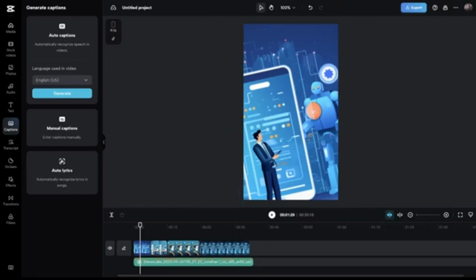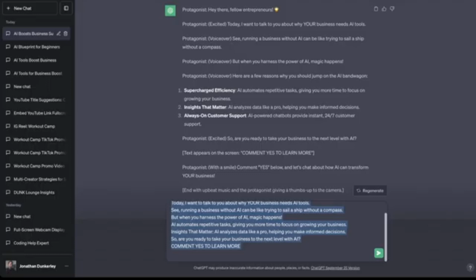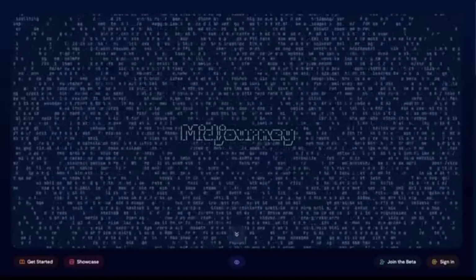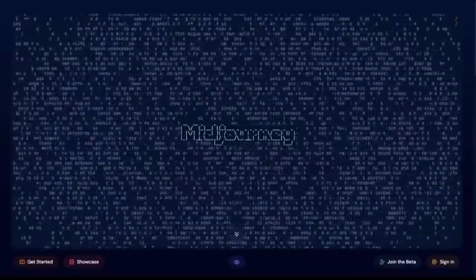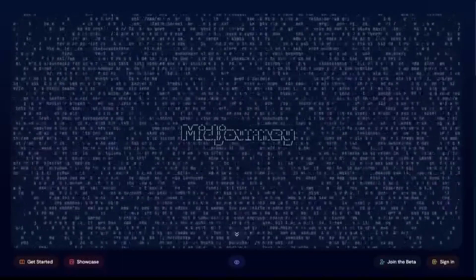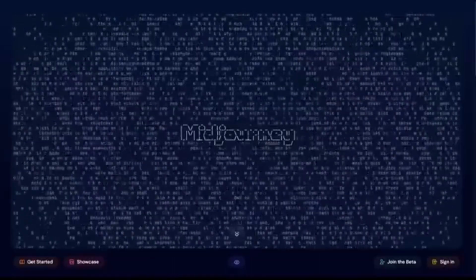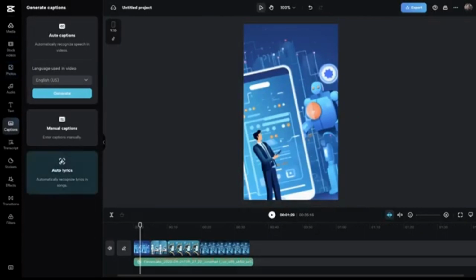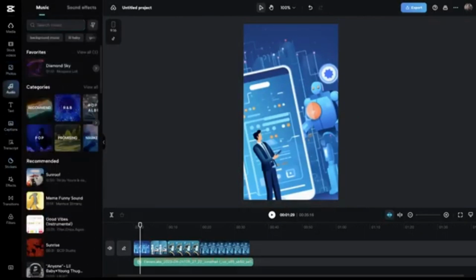You have to go and create your initial images that you got the prompts from ChatGPT. You got your script from ChatGPT, and then you go to Midjourney and create your images, and then you have to go and create your voiceover using something like 11 Labs, and then you have to go to something like CapCut and edit the video together, and you're going to even want to add in some music. So you're going to want to have some music added in, which CapCut has built in, and you could add in audio and grab one of these audio tracks. And so there's a lot of steps that went into creating this video.